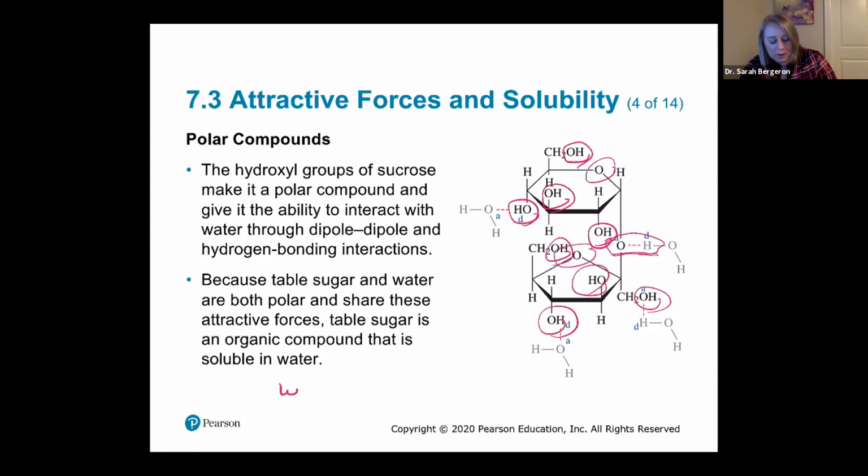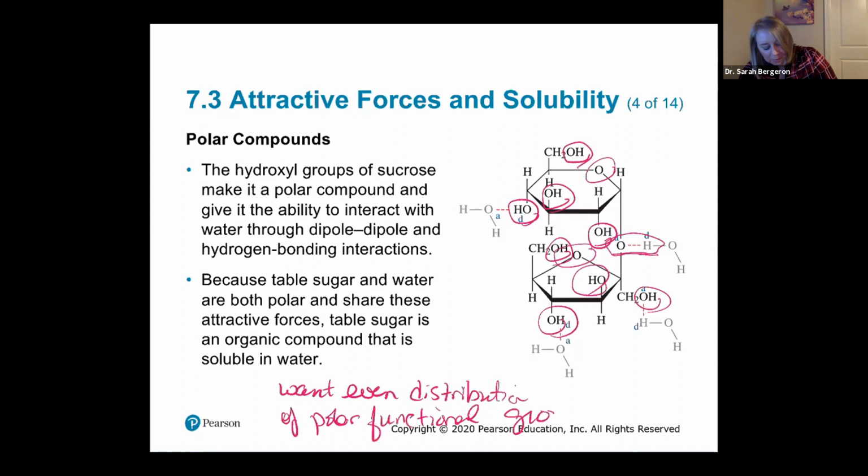So you want an even distribution of polar functional groups to be soluble.